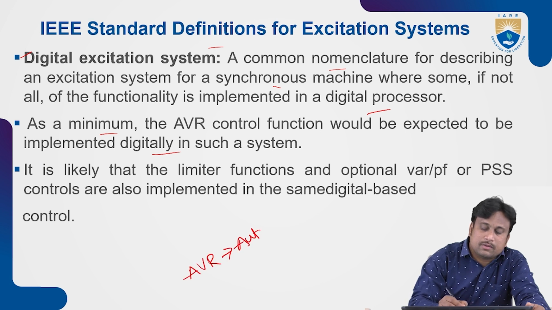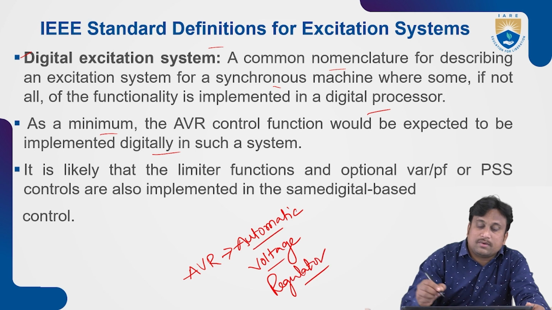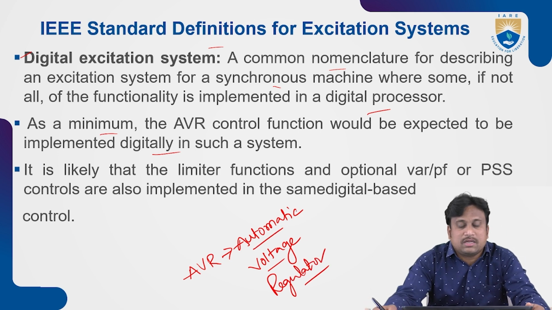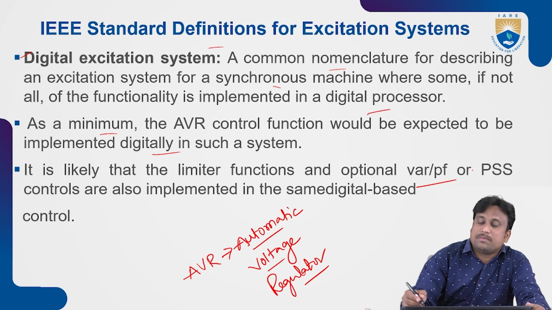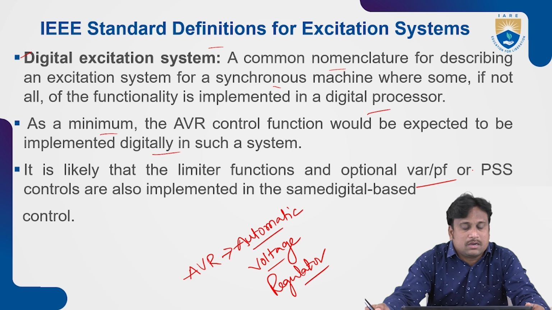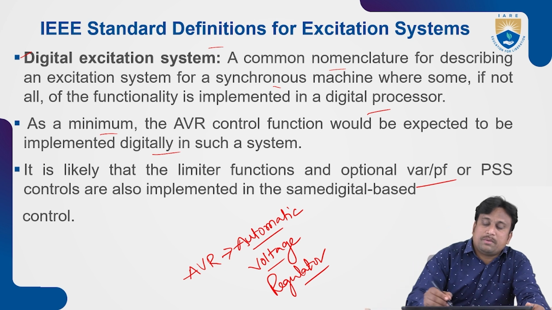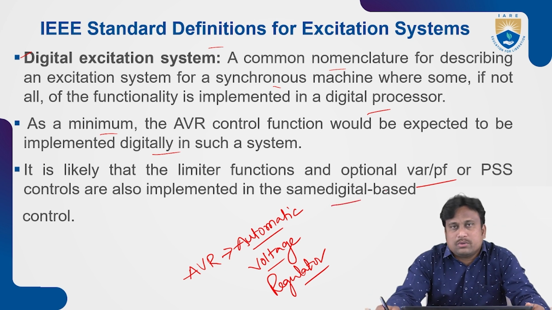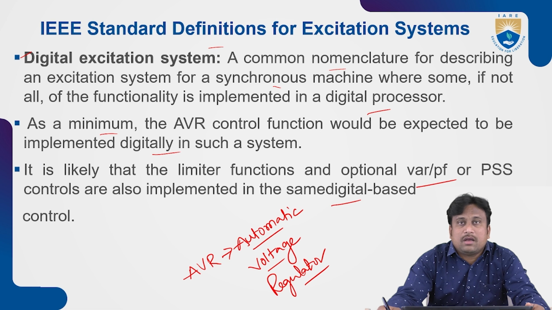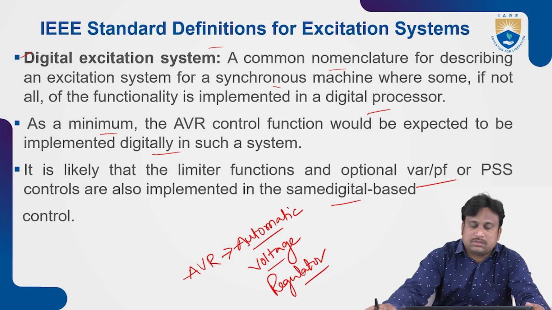Automatic voltage regulator, or controller. It is likely that the limiter functions and optional functions like VAR or PF control and PSS are also implemented in the same digital based control system. That's why this can act towards the control of the voltage of the whole excitation system.